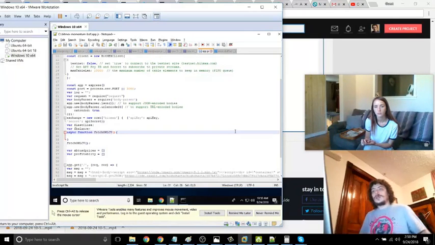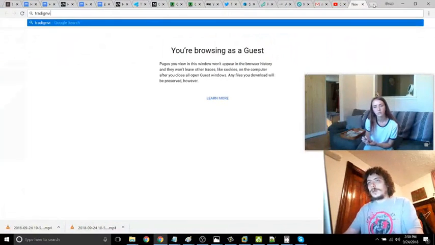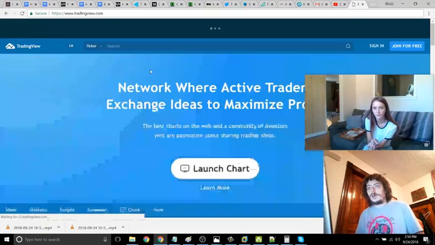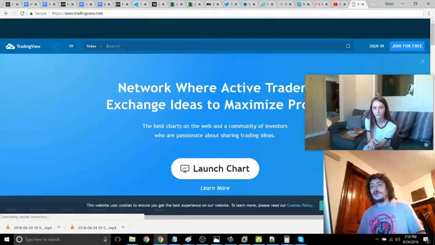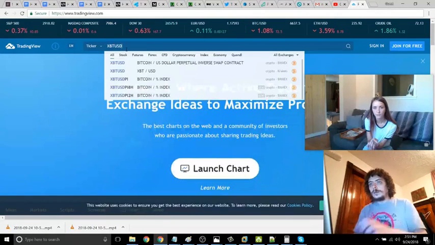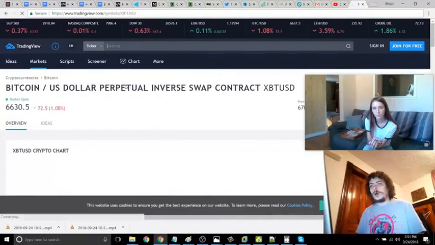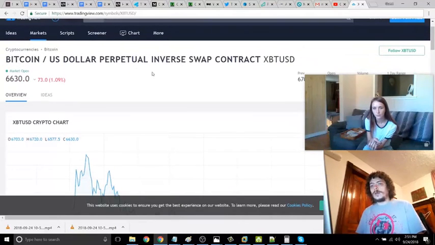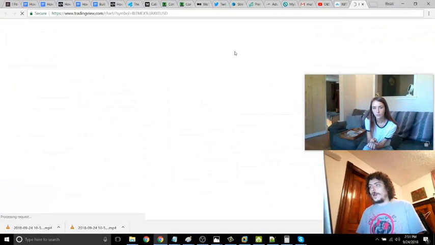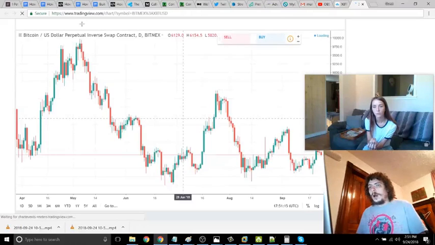So really, our bot just sees, and I can actually show you this in a graph on TradingView what this looks like, if the price is moving up or down over the last, I guess, 36 minutes. It confirms it to see if it was still moving up or down in the last 24 minutes, in the last 12 minutes. And then if it's moving down for 36 minutes in a row, continually over 12 and 24 minutes, it'll just sell that asset. And if it's moving up over that interval, it'll buy that asset. So basically, if the price is moving up, it's going to buy. If it's moving down, it's going to sell. So I'll show you what that looks like on the graph.